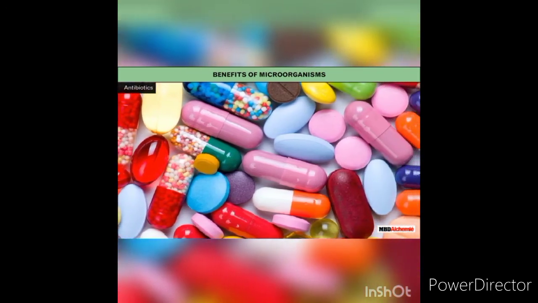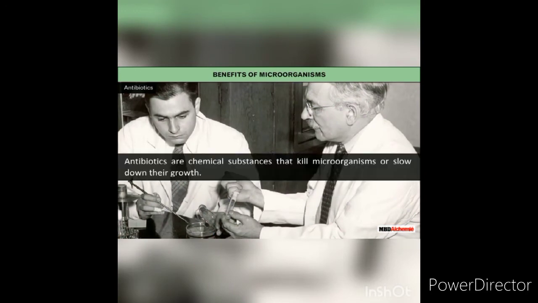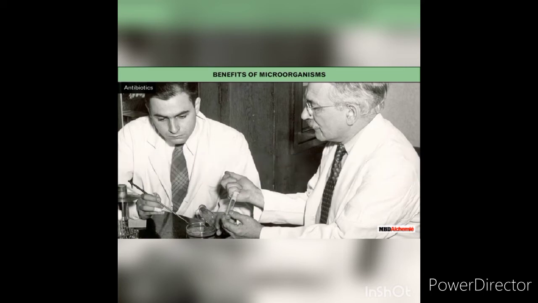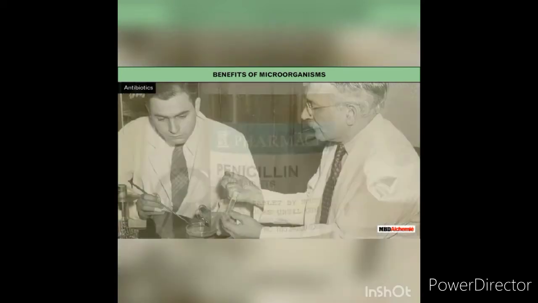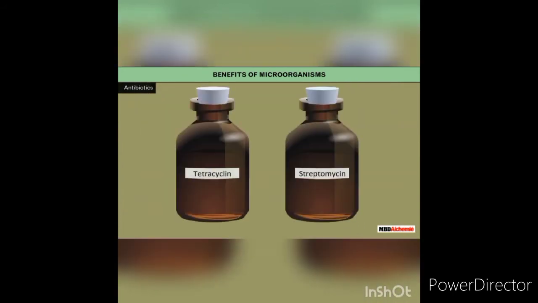Antibiotics. The term antibiotics was coined by Selman Waksman in 1942. Antibiotics are chemical substances that kill microorganisms or slow down their growth. Although antibiotics are useful for a wide variety of infections, yet they are effective only against bacterial infections. The first antibiotic was penicillin, discovered accidentally from a mold culture. Tetracycline and streptomycin are the commonly used antibiotics.